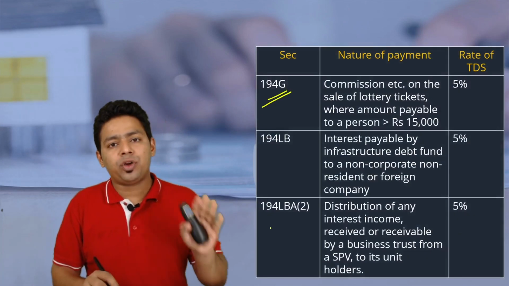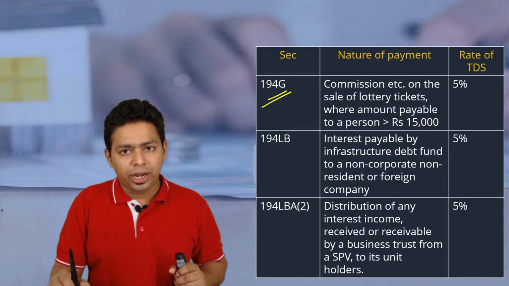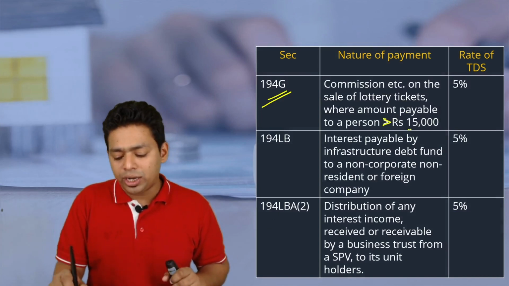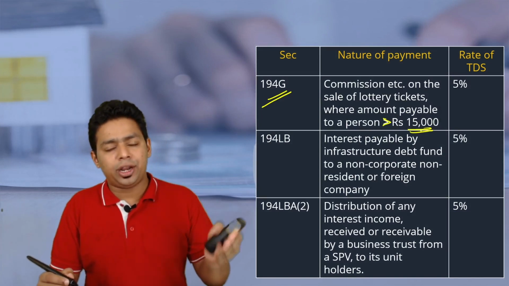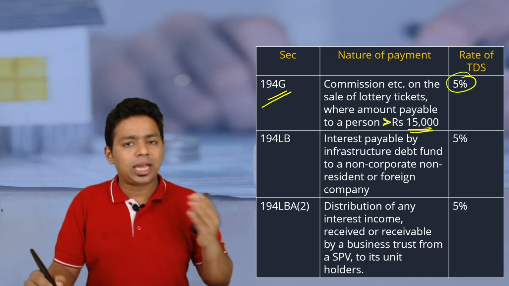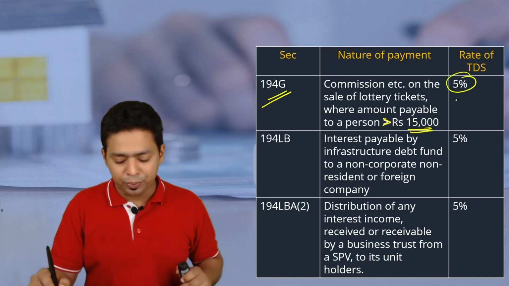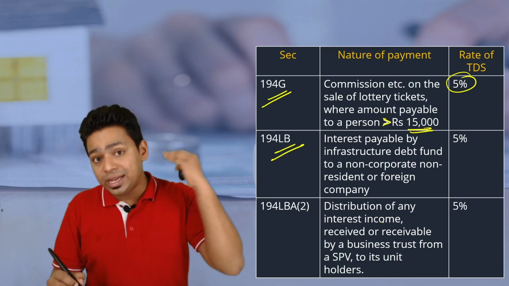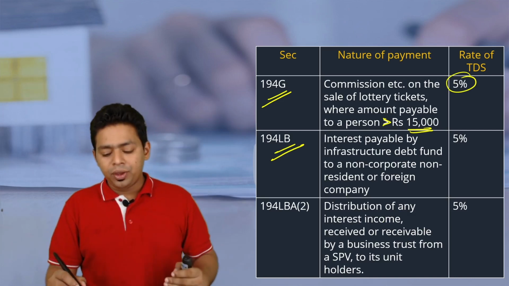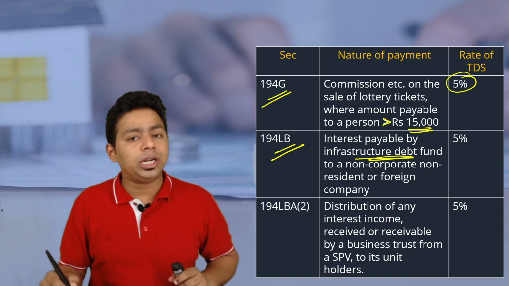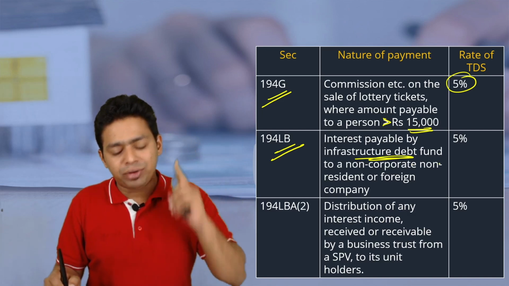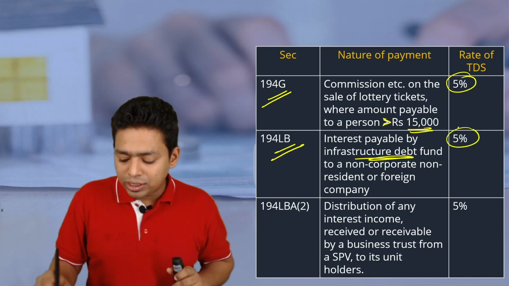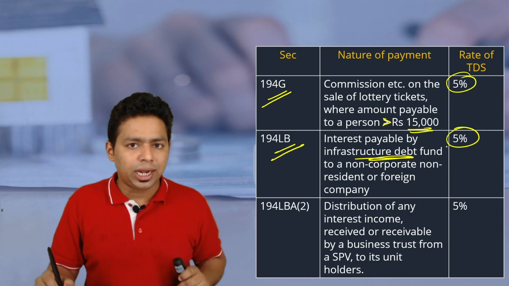194G, G stands for commission for lottery ticket. If it is earned by a non-resident agent, then it is not taxable, the TDS is applicable at the rate of 5%. 194LB, from here onwards, specified investment funds will happen. Interest payable by infrastructure debt fund. Do you remember the tax rate that we have discussed in 115A? The tax rate was 5%. Therefore, TDS rate is also 5%.